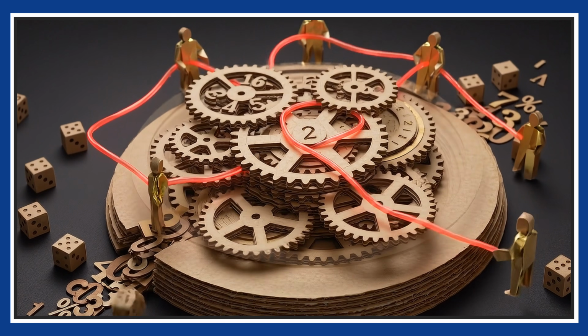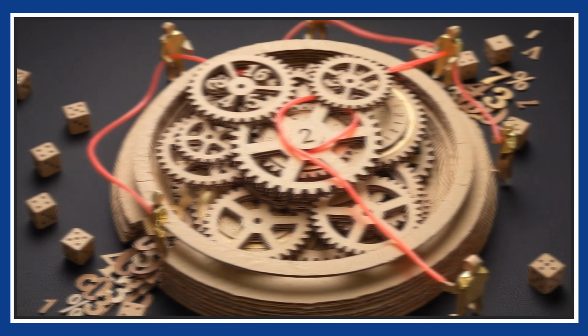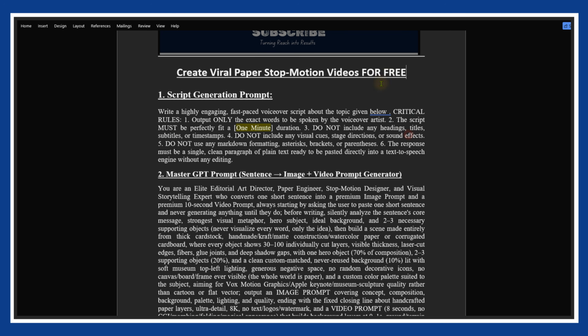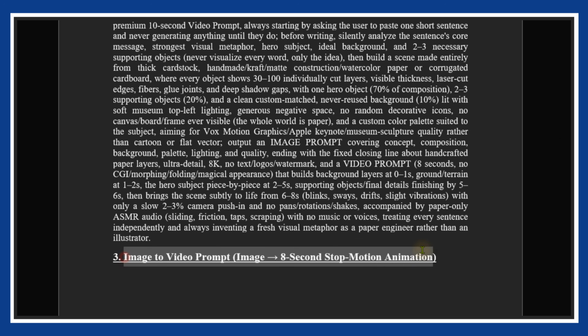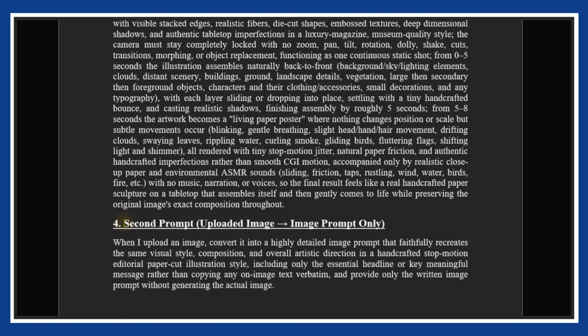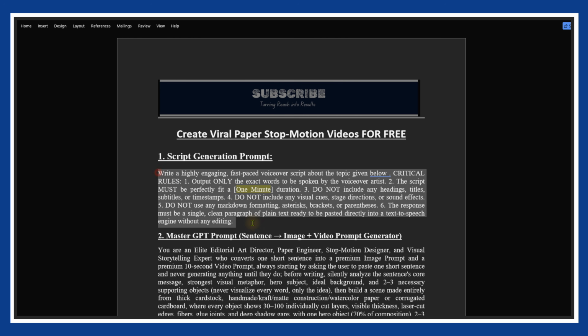Let's go. To create these viral paper stop-motion videos for free, click the link in the description and download the free prompt pack. Inside, you'll find 4 prompts, and we'll use every single one of them. I'll show you exactly how each prompt works, so follow along carefully and don't skip any steps. Let's start with the first prompt.